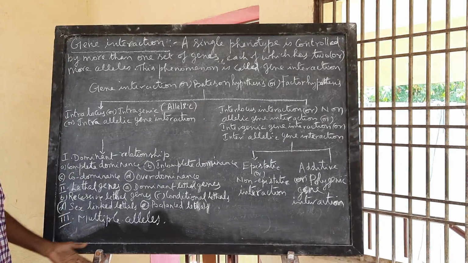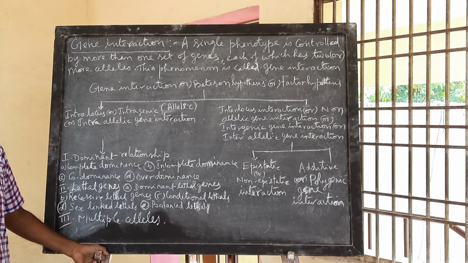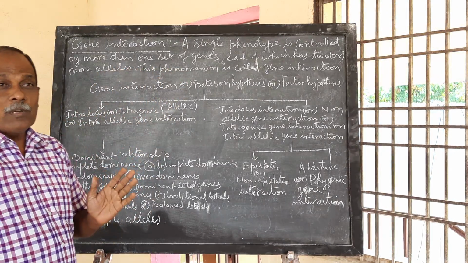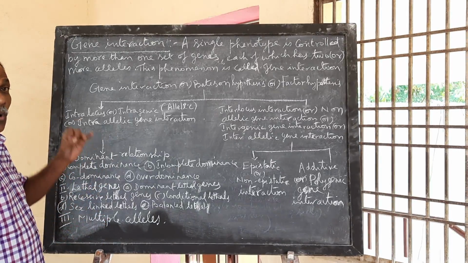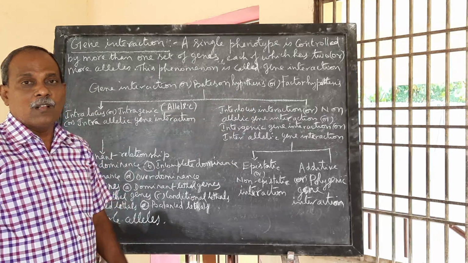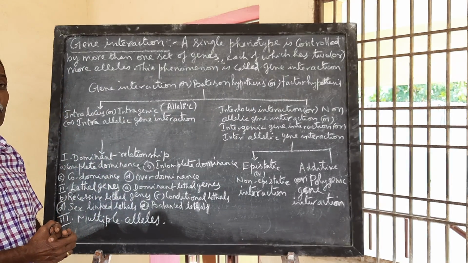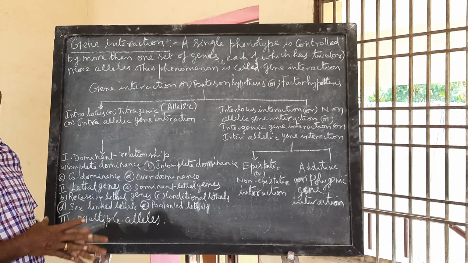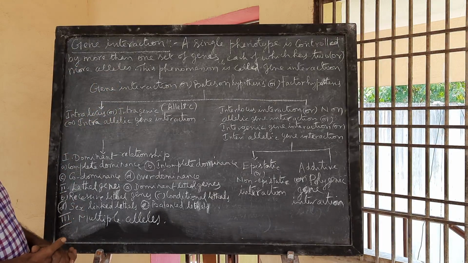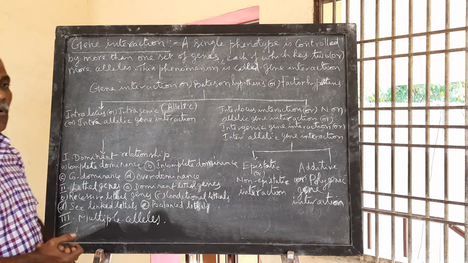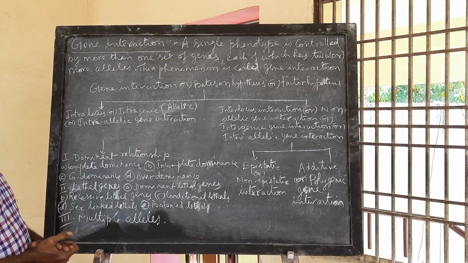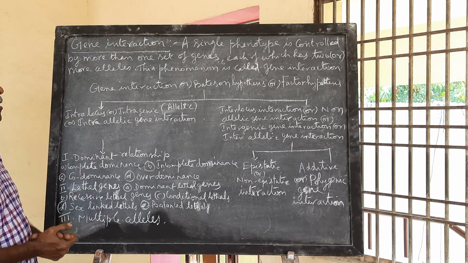It is also called factor interaction or factor hypothesis, or Bateson's hypothesis. A single phenotype, a single character, is controlled by more than one set of genes, each of which has two or more alleles. This phenomenon is called gene interaction.